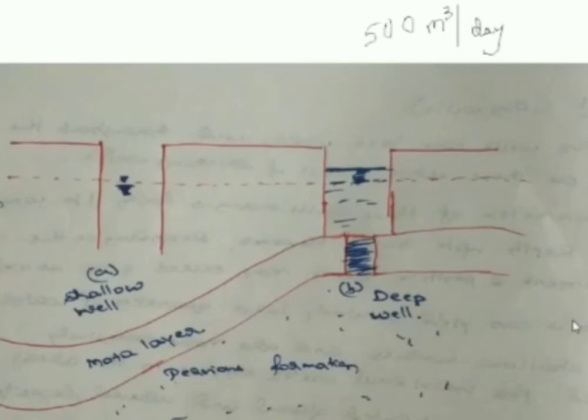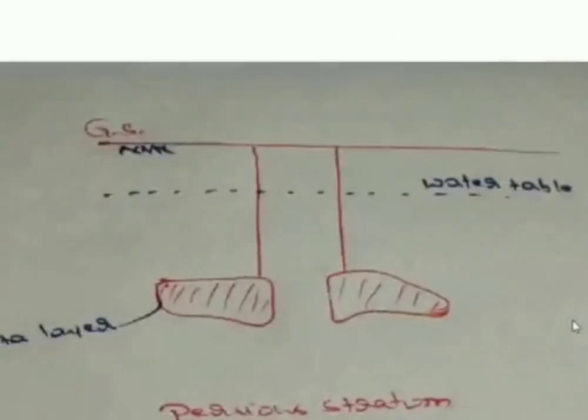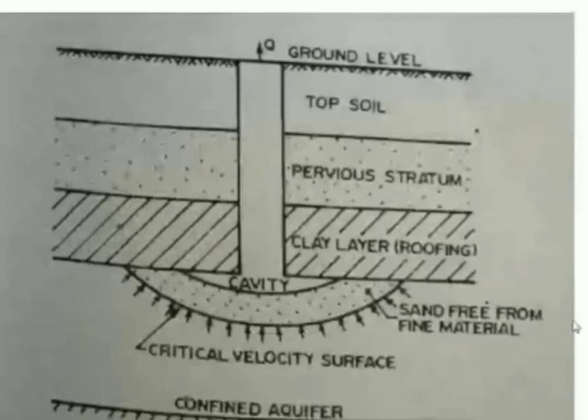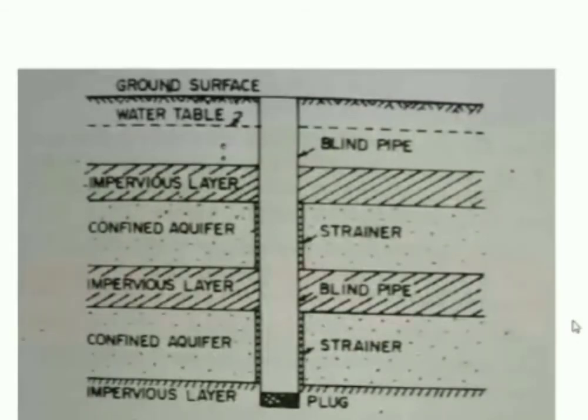Now moving on to the next one. When we talk about water wells, we can majorly classify them into two groups. One is the open well, the other one is called the tube well. Now coming to the tube well part, there are three types of tube wells. In one of the problems we solved, might be from unit number 3, I might have used the word strainer length of 2 meter. Now that particular problem, you can visualize in this particular chapter.